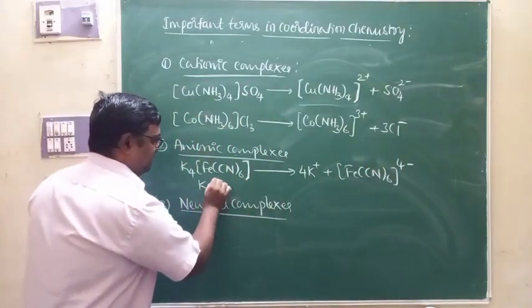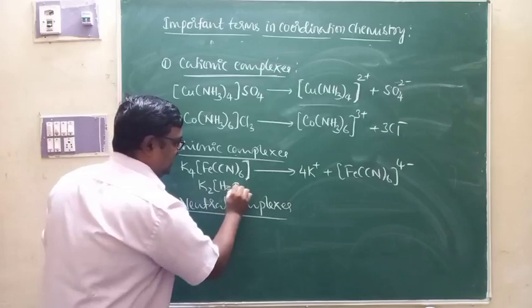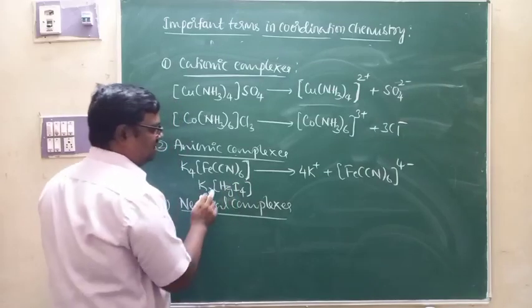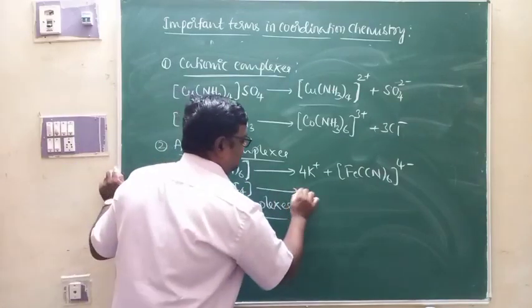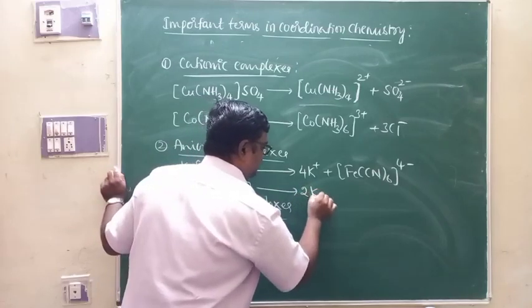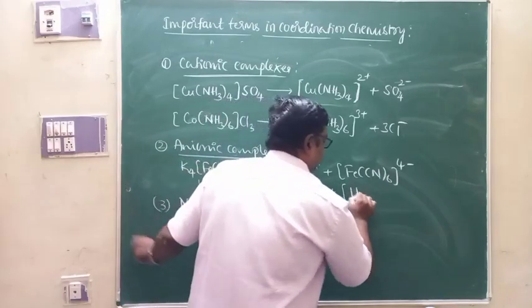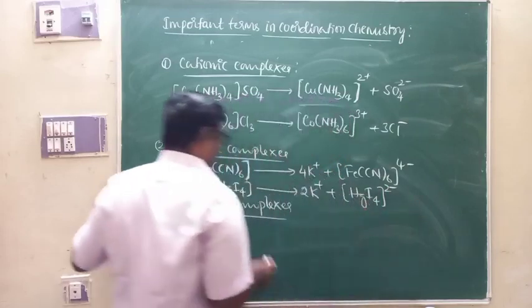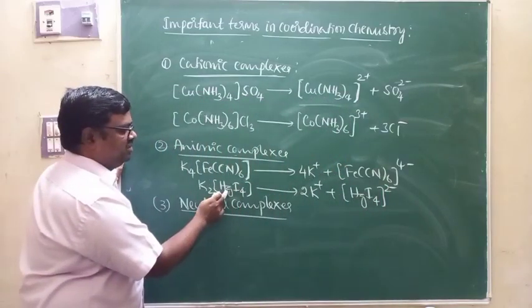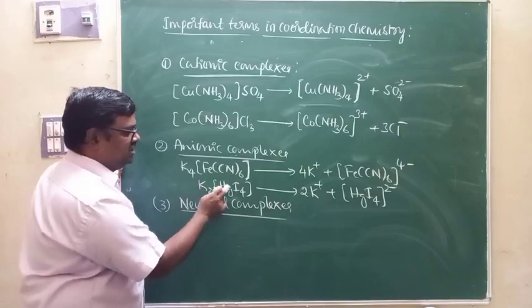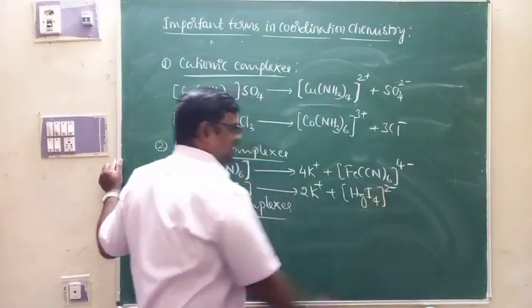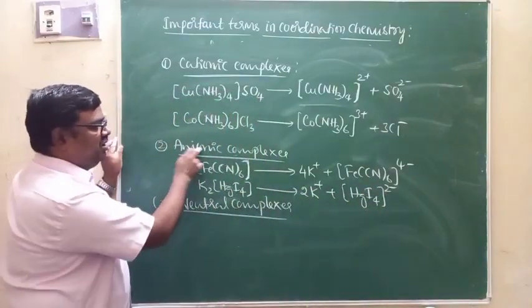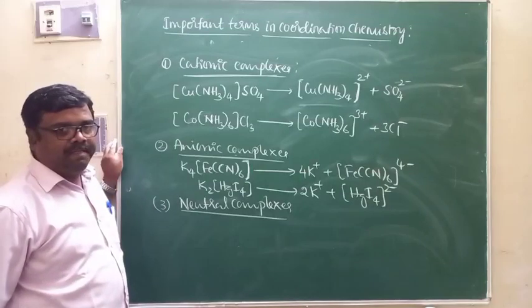Or you can say K2[HgI4]. One more complex there. Look at the coordination sphere. It dissociates to produce 2K+ and [HgI4]2-. This is the charge of this particular complex. Look at this. This dissociates to produce a negatively charged complex ion, and this is also an example for anionic complexes.